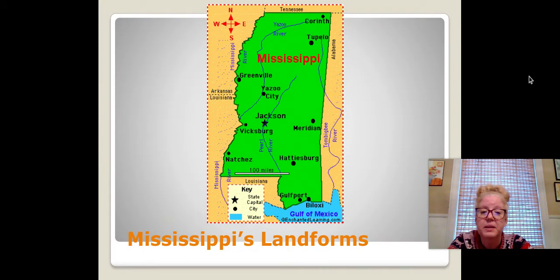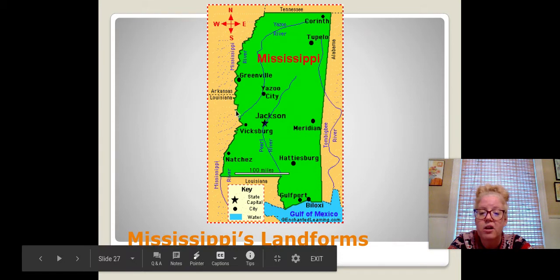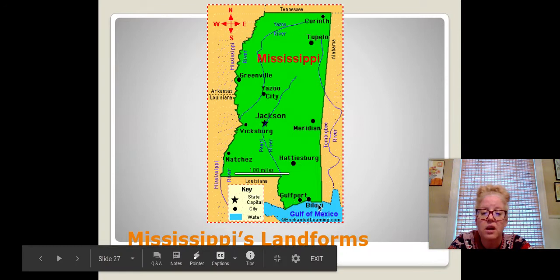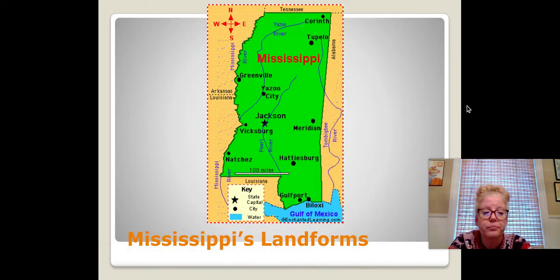Some of Mississippi's landforms. Oh, the Yazoo River. I like the name of that river. And there is the Mississippi River. It kind of forms the border there, the border between Mississippi and Louisiana. And there is the Gulf of Mexico right down here on the southern border.